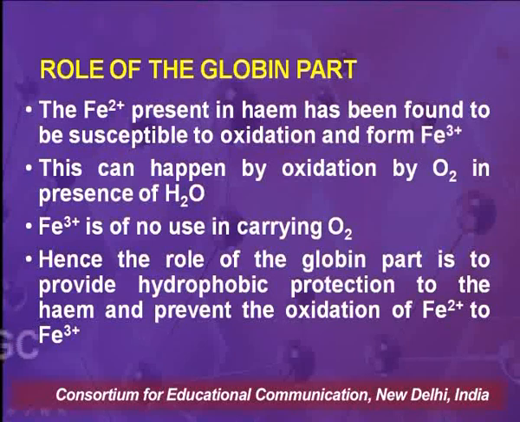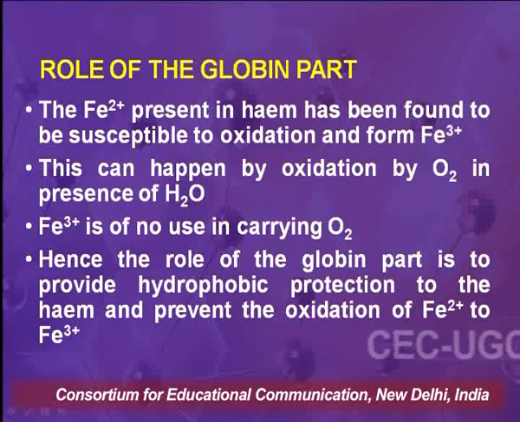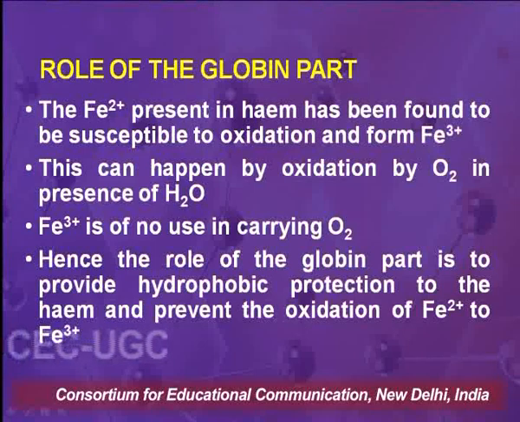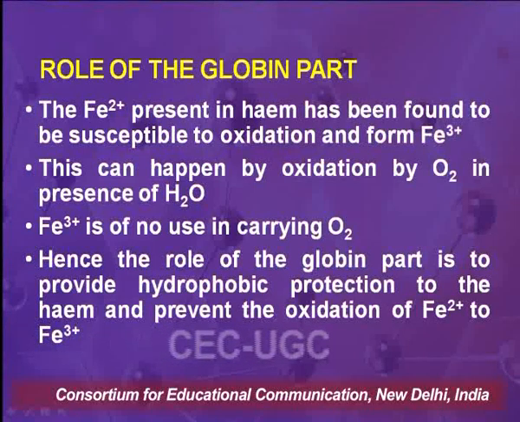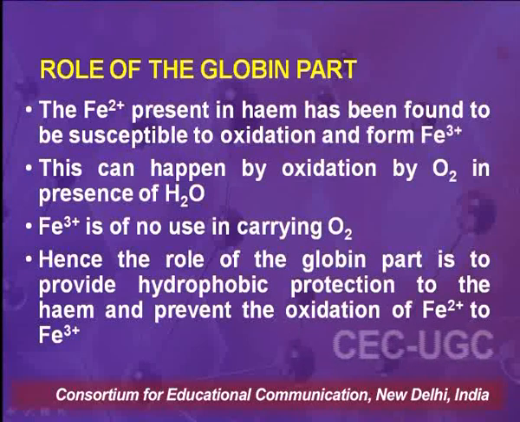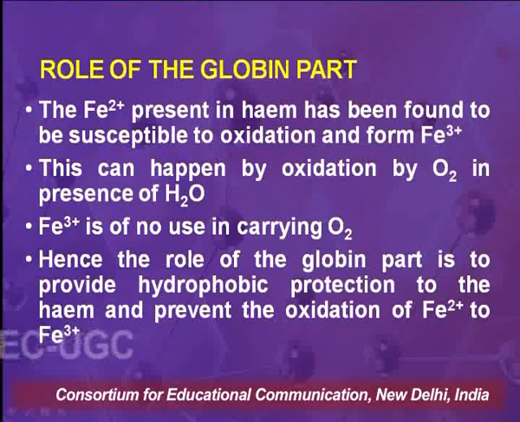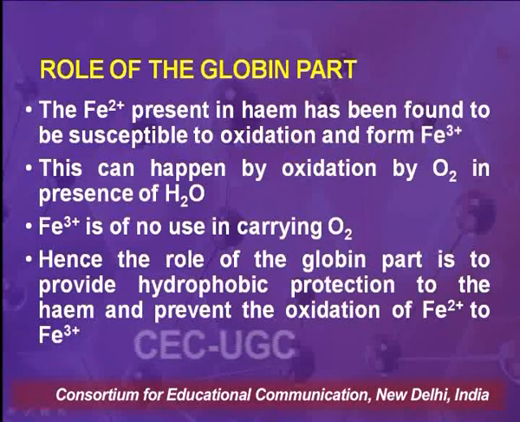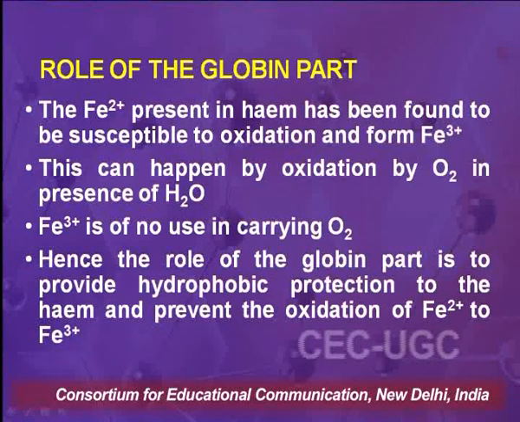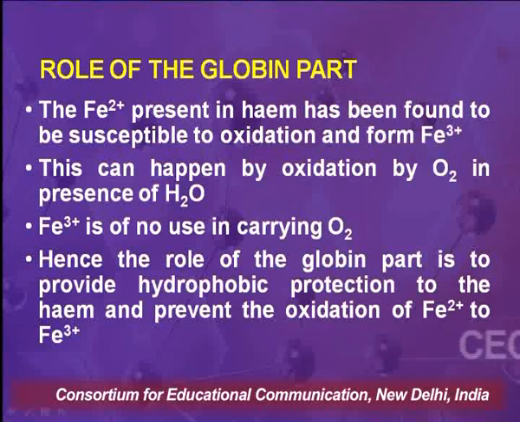Because iron 2, as we know, the valence shell configuration of iron is 4S2 3D6, so iron 2 will be 3D6 and iron 3 will obviously be 3D5. So, from iron 2 to iron 3, the change is very easy, because D5 is a half filled state, and the change becomes very easy as the iron tends to become more stable.